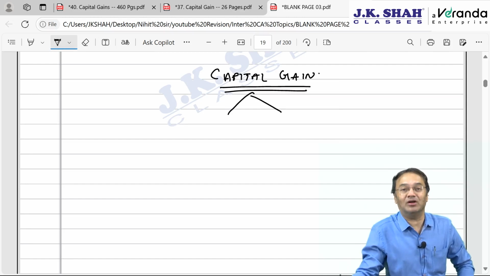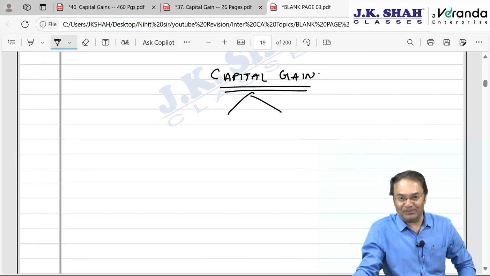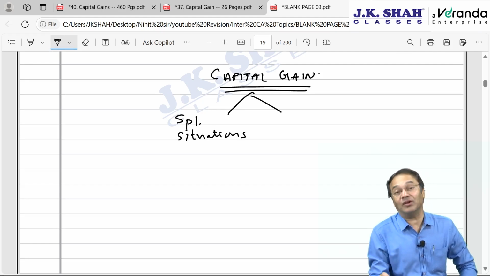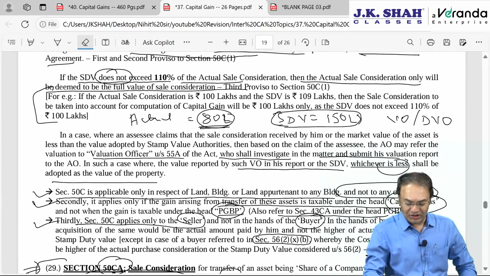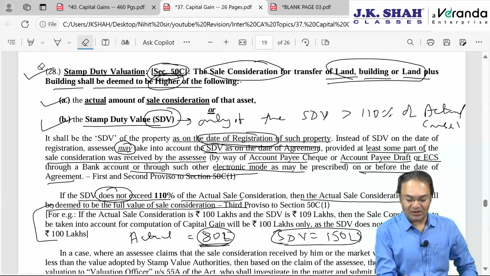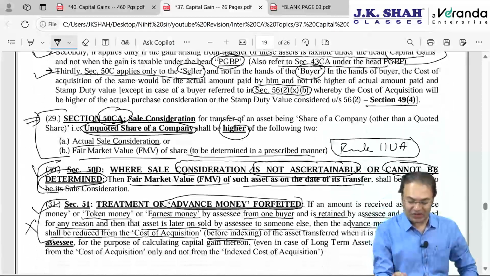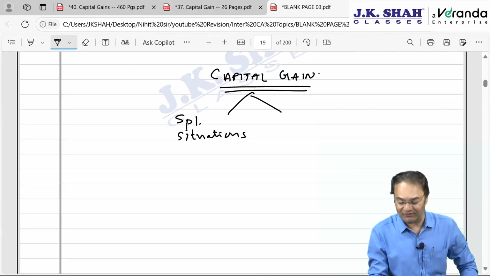Now in capital gain chapter, in the previous two sessions or previous two parts, we finished almost the whole chapter. Now only two things are left out. 9 special situations where capital gain is to be computed in a slightly different manner. Out of them, we are done with, I think, 3 or 4. We are done with section 50C, 50CA, 50D, and 51. Out of these total 9 situations, 4 are done, 5 are left out.